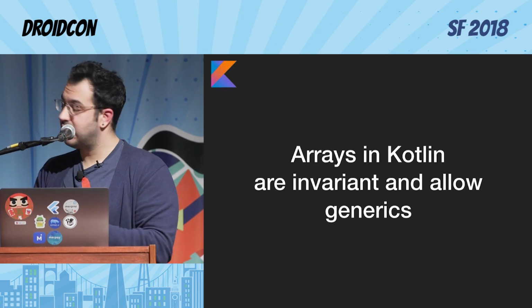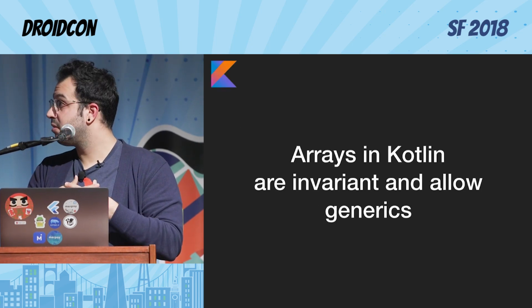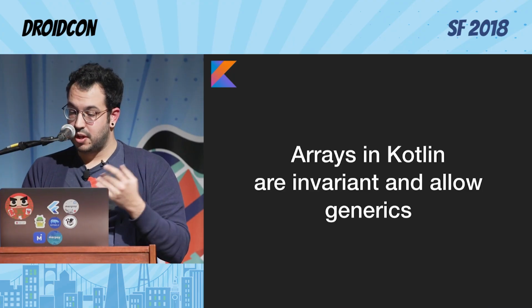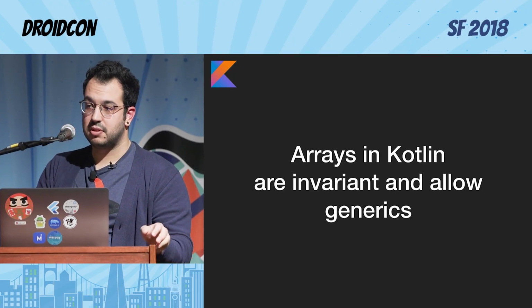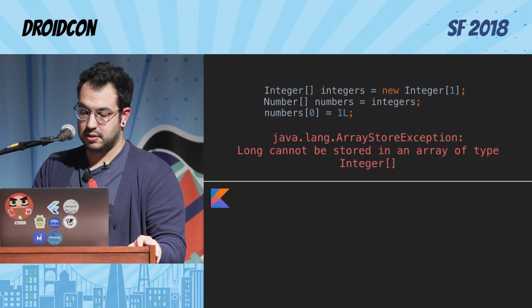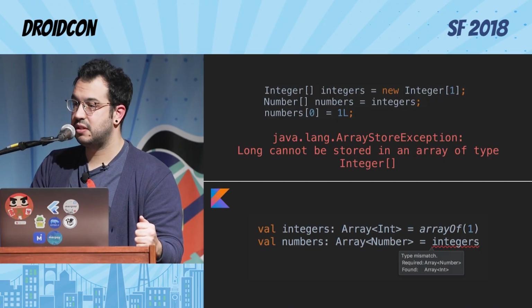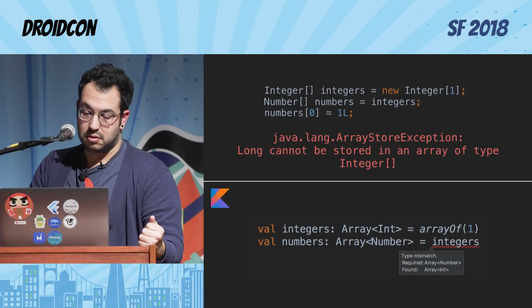But arrays in Kotlin are actually invariant too, and allow generics too. So you can just use arrays in Kotlin too, and it's fine. It's going to work as good as List in Java. This is what it does.